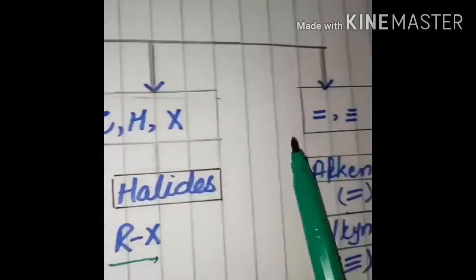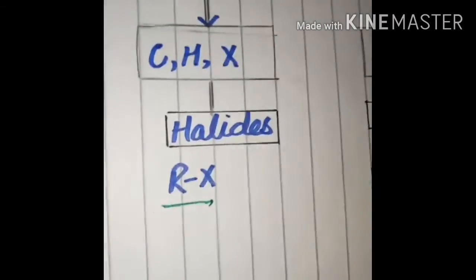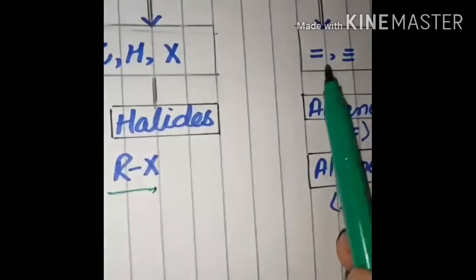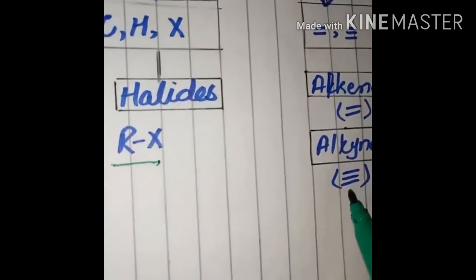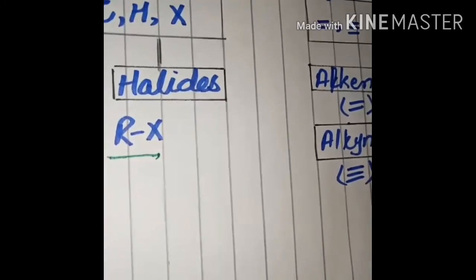The next is the presence of a double or triple bond, as we have studied in the definition. If the double bond is present, then these organic compounds are called alkenes, and if the triple bond is present, then these organic compounds are called alkynes.